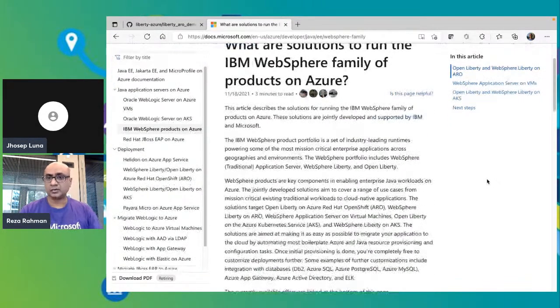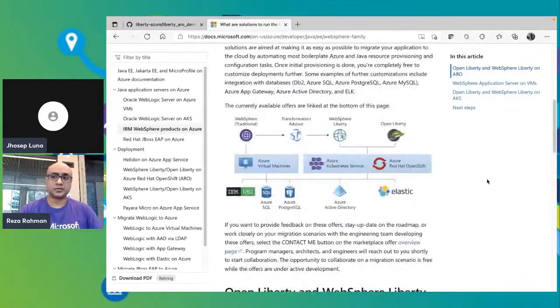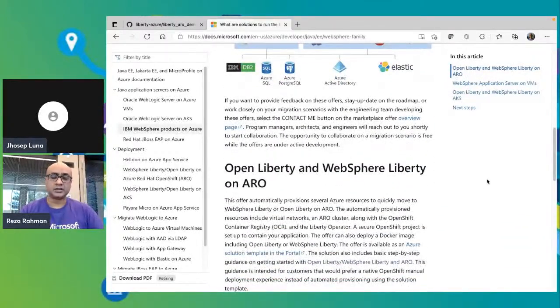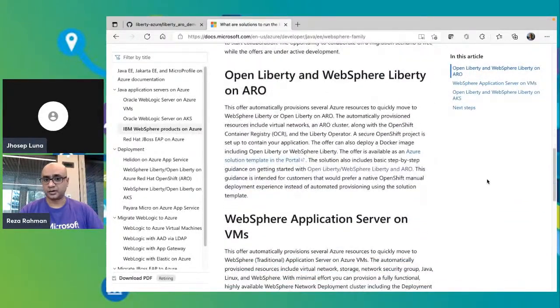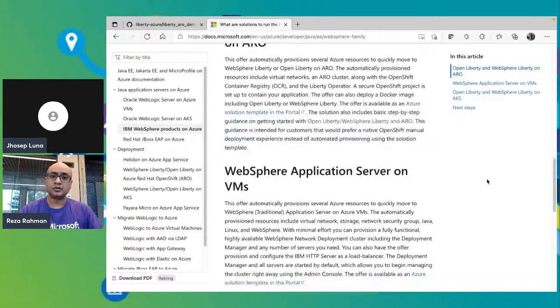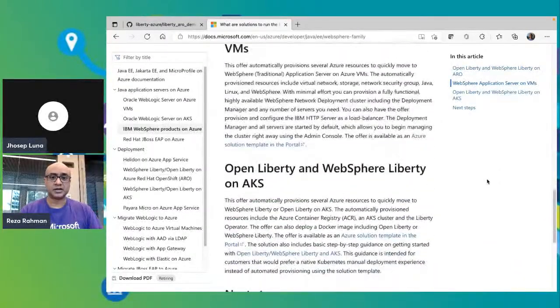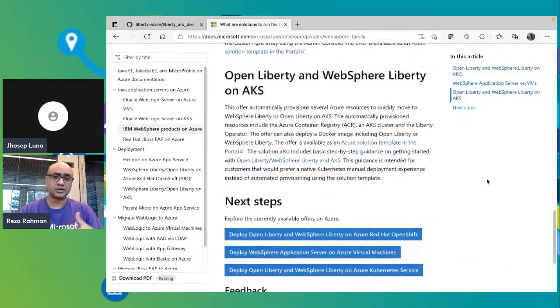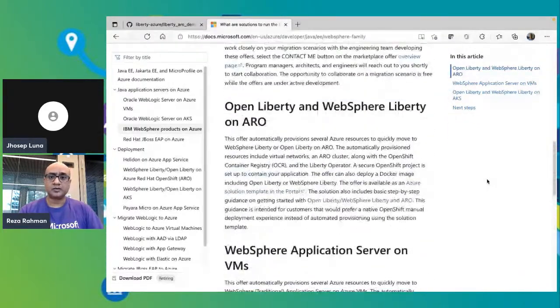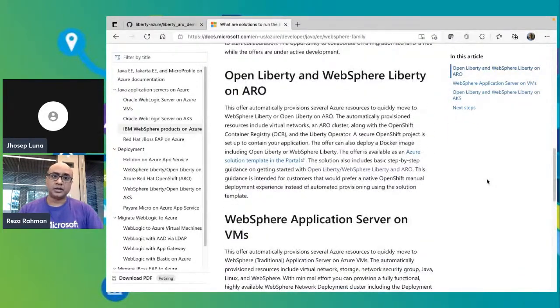And it'll tell you a lot about the partnership that we are doing and the different varieties of work that we are doing under that partnership. So as you can see here, WebSphere Liberty and Open Liberty on ARO, WebSphere Application Server on VMs, as well as Open Liberty and WebSphere Liberty on AKS. So we will be focusing today, as I said, on ARO.